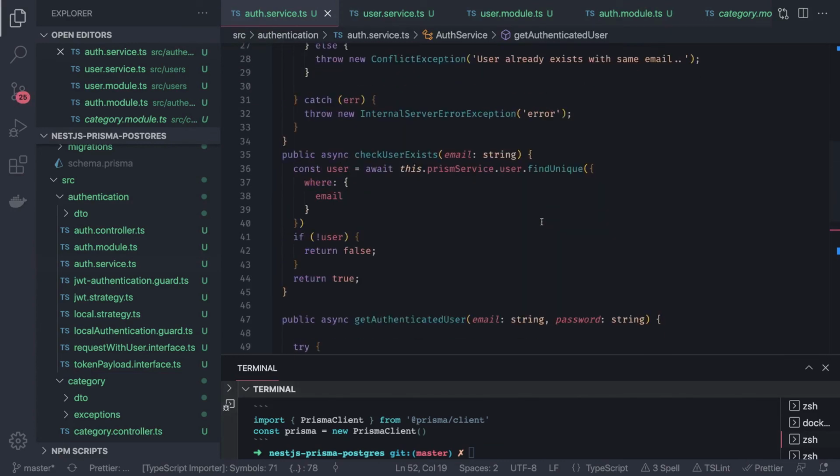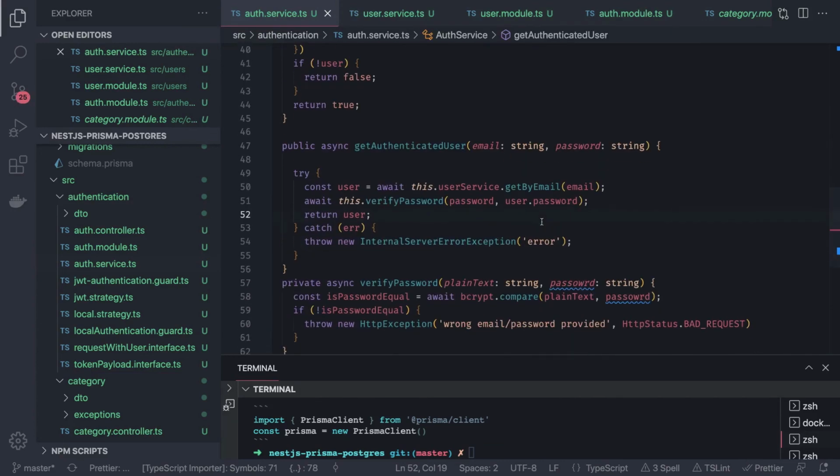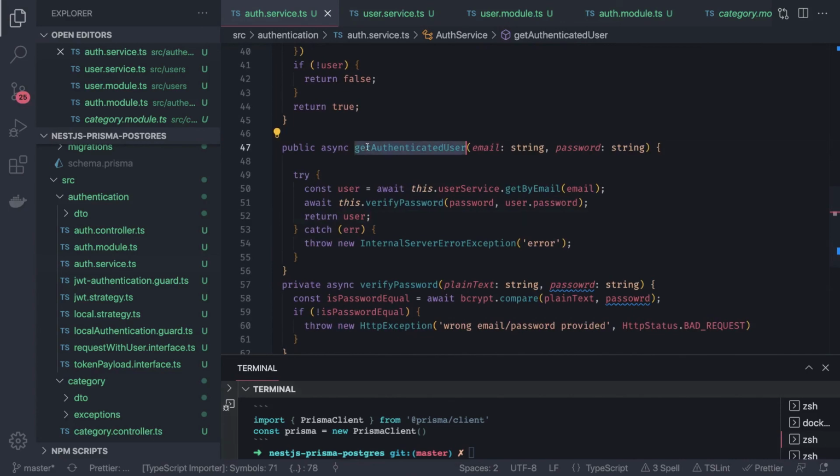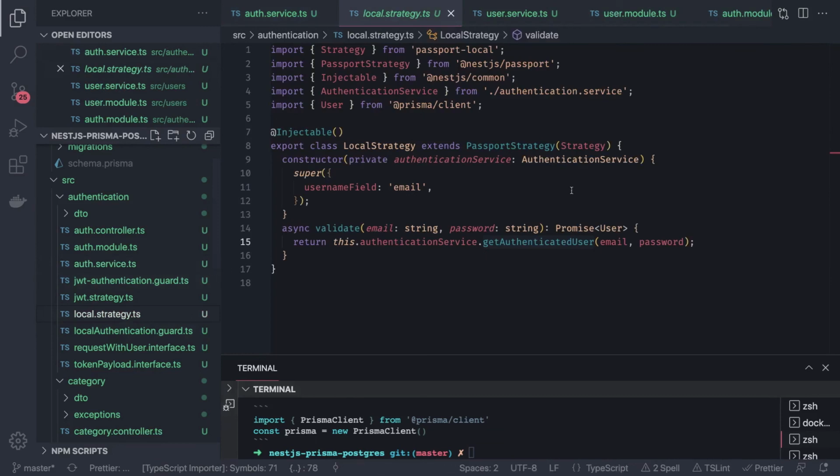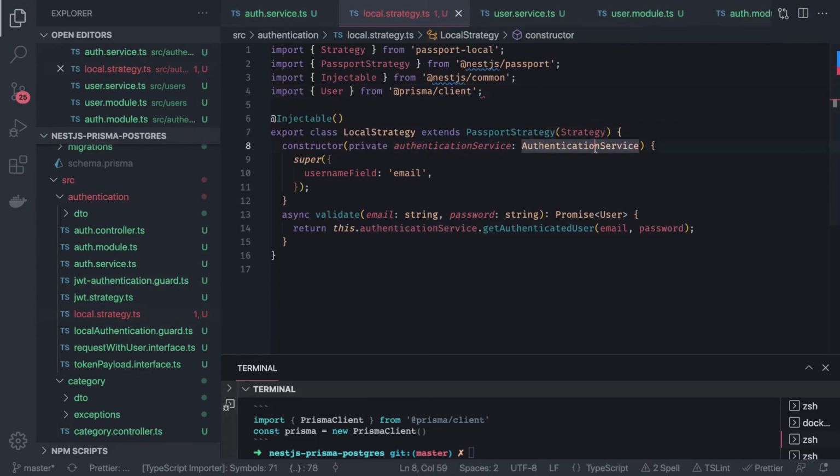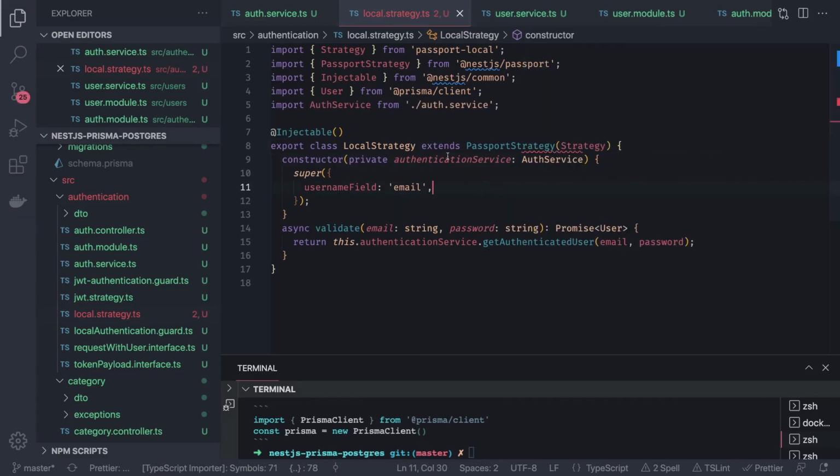What we are doing, register and then getAuthenticatedUser. This is getting called from our authentication strategy, local strategy. We already have authentication service here, that is auth service, so we'll just import this here. Authentication service has the getAuthenticatedUser method.